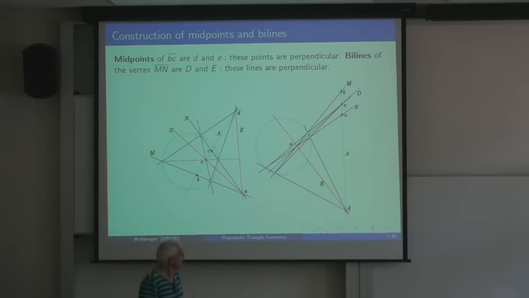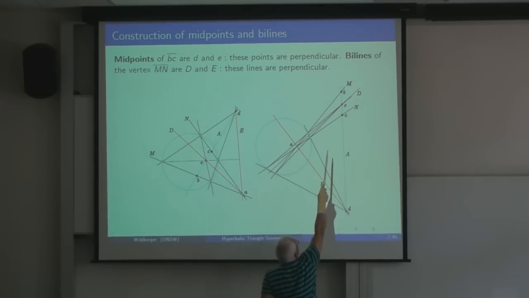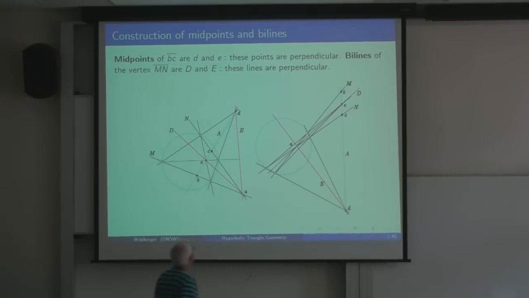There are 2 of them. This is just another picture showing that the B and C don't have to be inside the circle. The same thing works if B and C are out there, for example, then D and E are the midpoints.